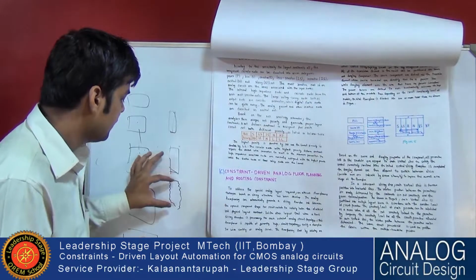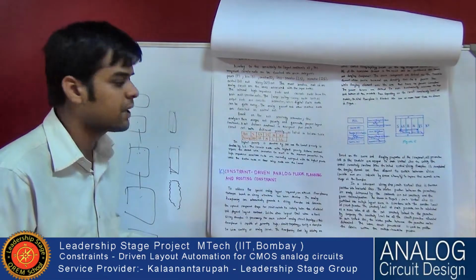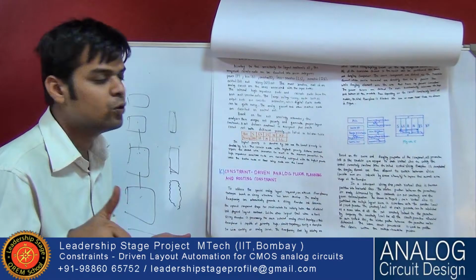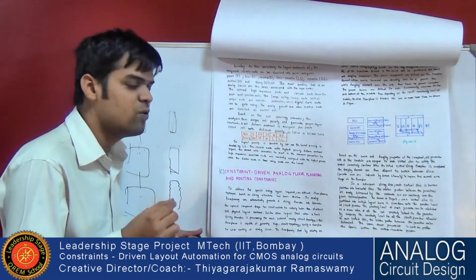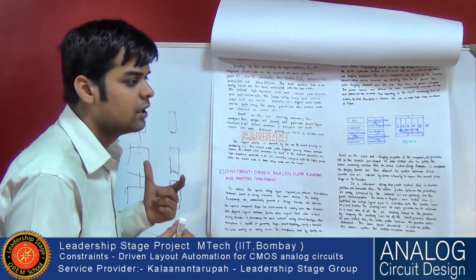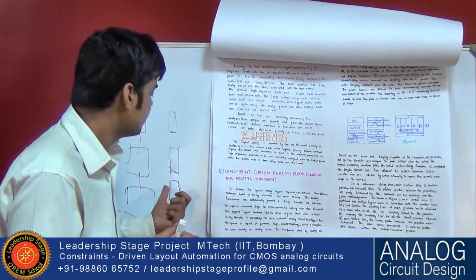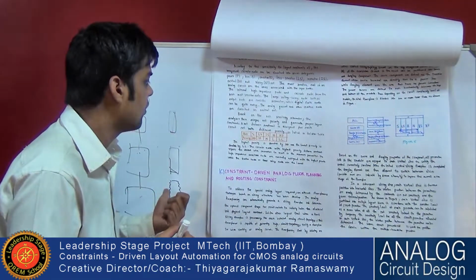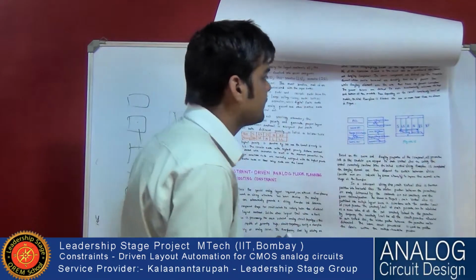If the area is the same, we can change the aspect ratio W/L. If we take L high, we have to take W high. So delta W will be less because of that random mismatch. If we do higher L and higher W, there will be less mismatch in current and voltage.